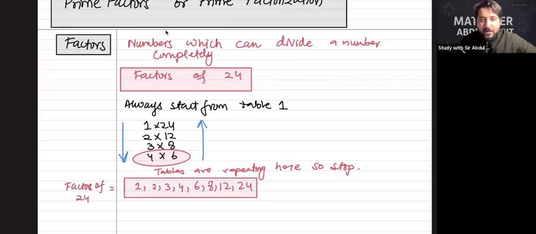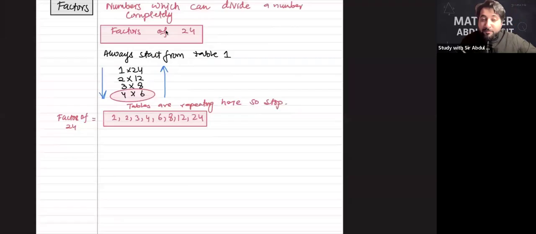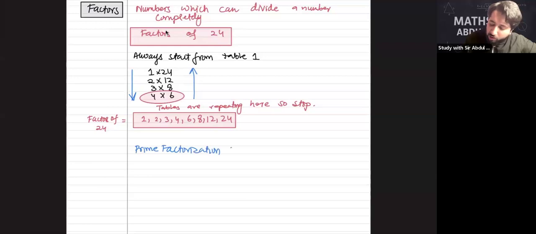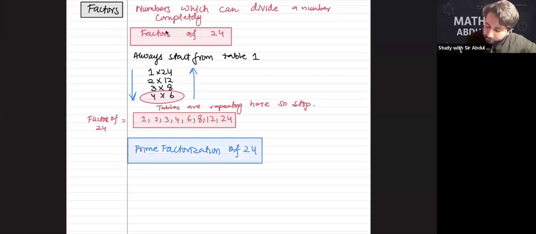So these are all the factors of 24. And what gives us the prime factors? That's the prime factorization. Prime factorization will give you the prime factors only, not all the factors. For example, if I write the question, prime factorization of 24, what will it give you?